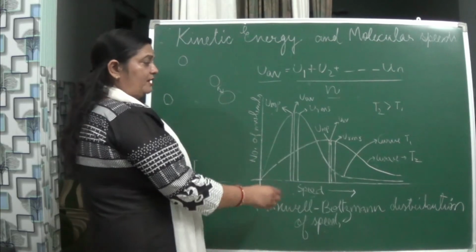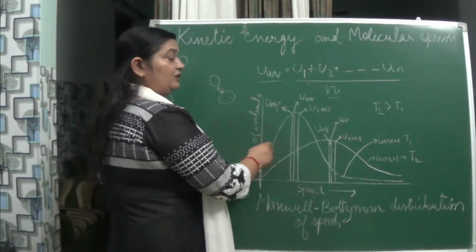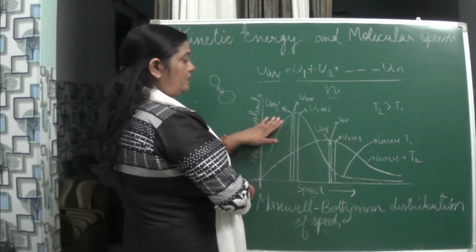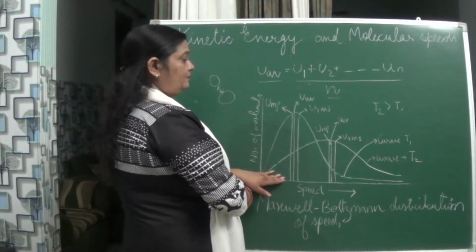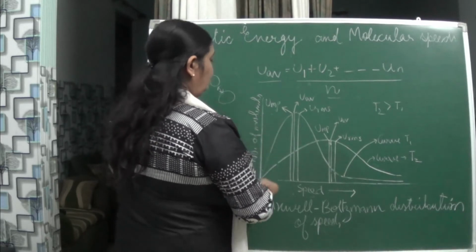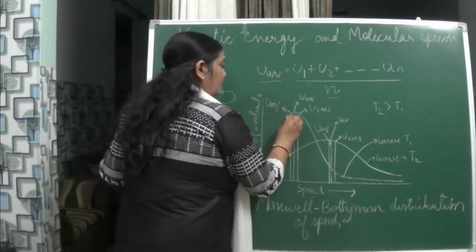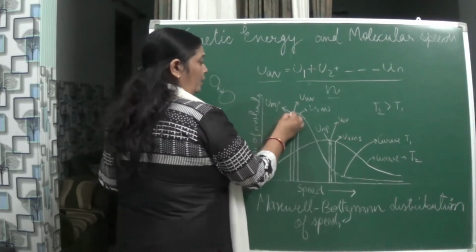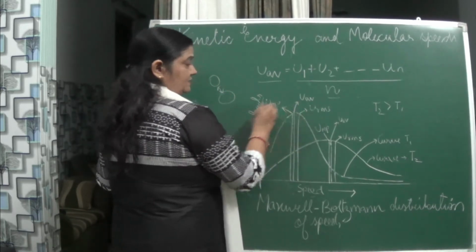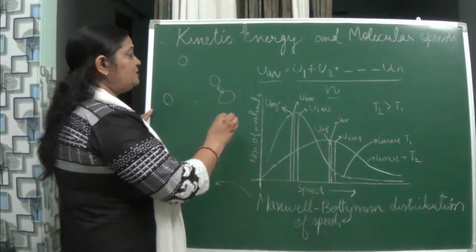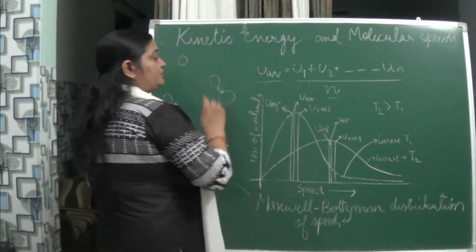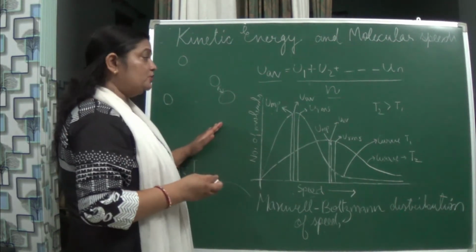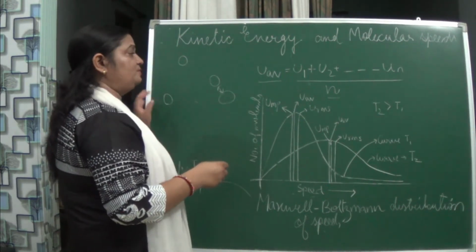Now let us understand both curves individually. This has been taken at temperature 1, this at temperature 2. When speed is studied, it is studied at 3 positions. The first is the most probable speed, the speed which the largest number of molecules have.